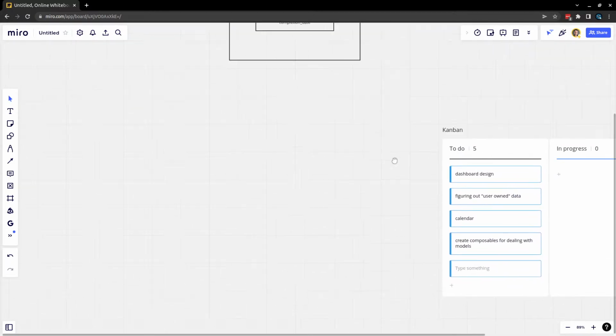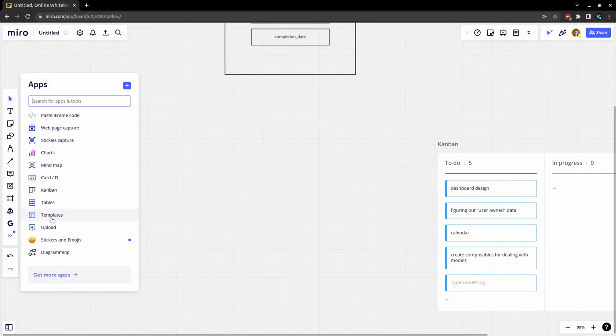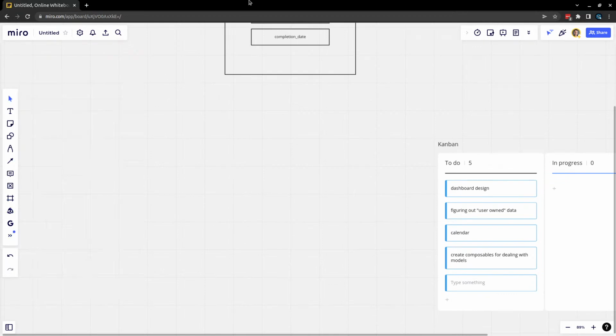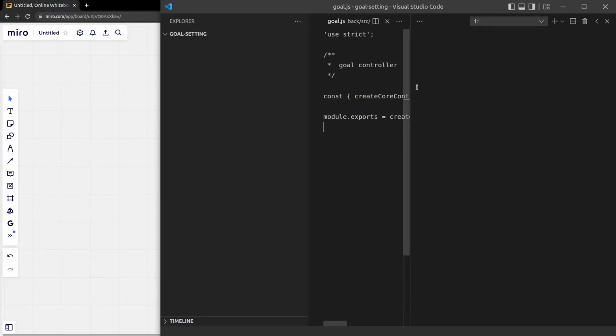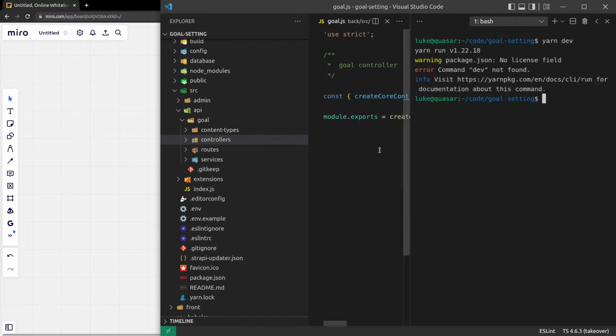All right, so for this dashboard design, what are we going to do? This is the kind of stuff where I get a little bit stuck sometimes. And maybe it's better to do this in code rather than doing it in Miro. All right, let's do that and see what happens. What do we call this? Goal setting? Yep. Open that in code. We can jump out of that now and then run yarn dev on here.